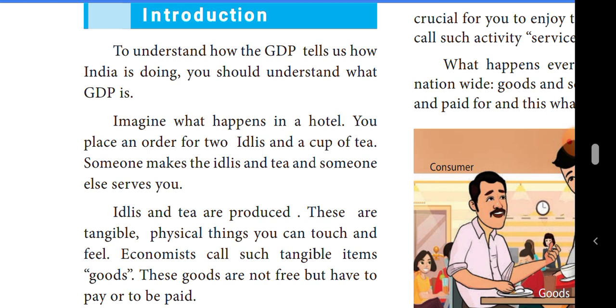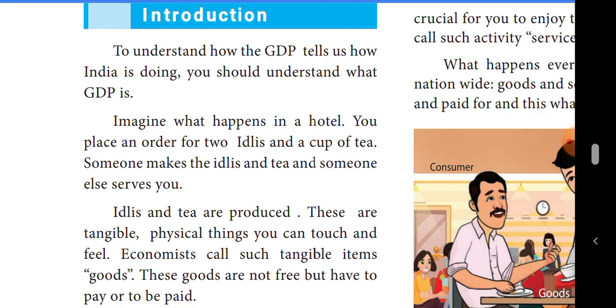Only the economists have provided different measures for answering your friend's question. The answer is about gross domestic product, about GDP. Through GDP, we can say whether India is doing well or India is not doing well.